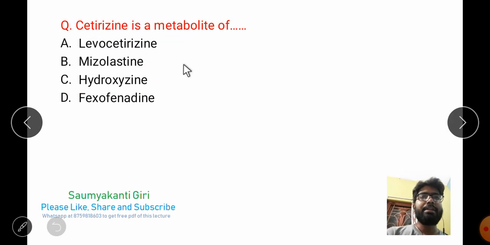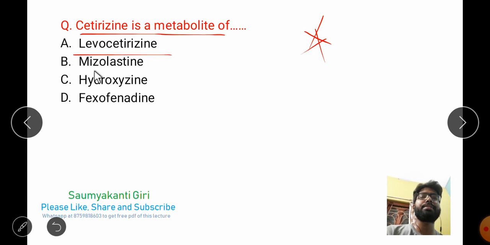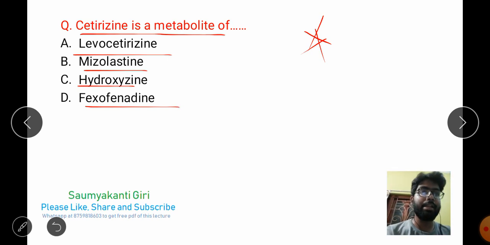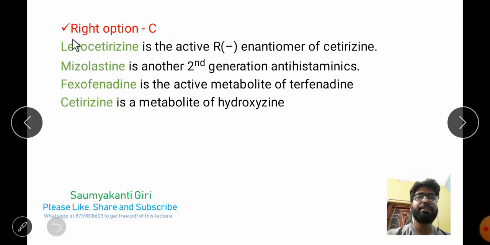Next question: cetirizine is a metabolite of which of the following? Very important question. Option A is levocetirizine, option B is mizolastine, option C is hydroxyzine, and option D is fexofenadine. Maximum people will tick levocetirizine, but this is not correct. Hydroxyzine is the correct answer. See the explanation: option C, hydroxyzine, is the correct answer.